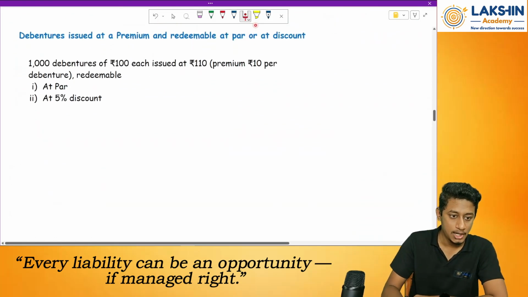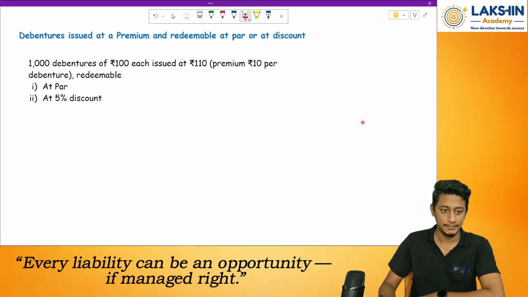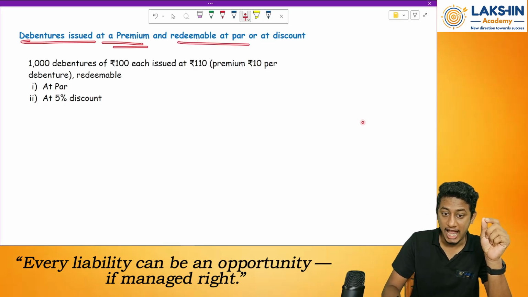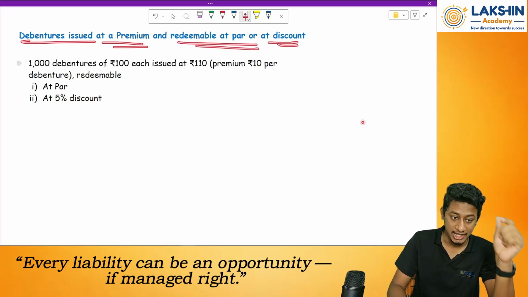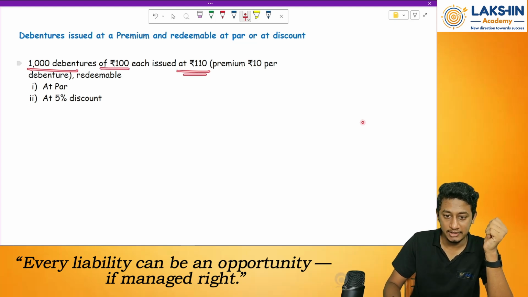Next. Debentures issued at premium, redeemable at par or discount. So here what is happening? I have issued debentures at a premium, but I am redeeming them at par or discount. So let's look at the question and understand the entry. 1,000 debentures of rupees 100 each are issued at 110, that is a premium of rupees 10 per debenture, redeemable at par in case number 1, and at a discount of 5% in case number 2.